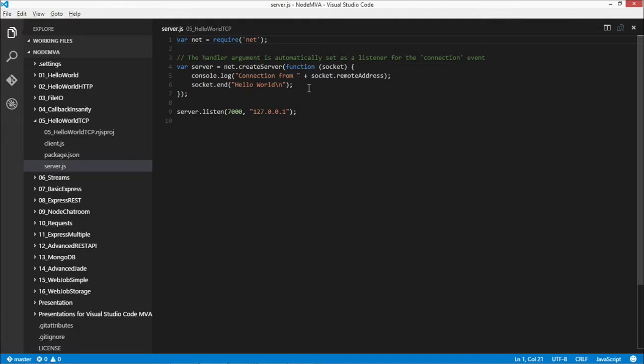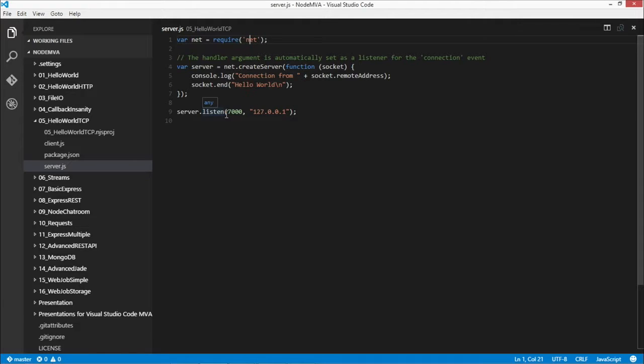Right. What we want to do is just send hello world to anyone who connects. So our socket is only going to print out the remote address from where we got our connection from, and it's going to write hello world to that socket. Again, we'll assign this server to a variable and then call listen and give it a host where it's going to run from. In this case, it's just localhost, and then we're going to get it started.